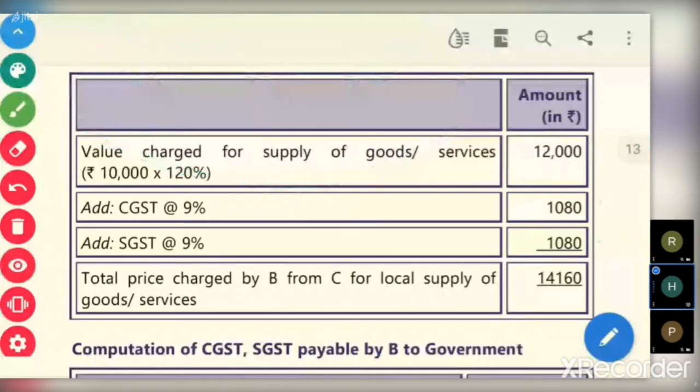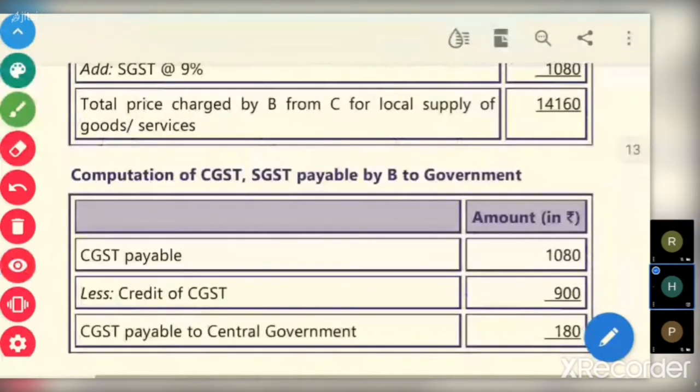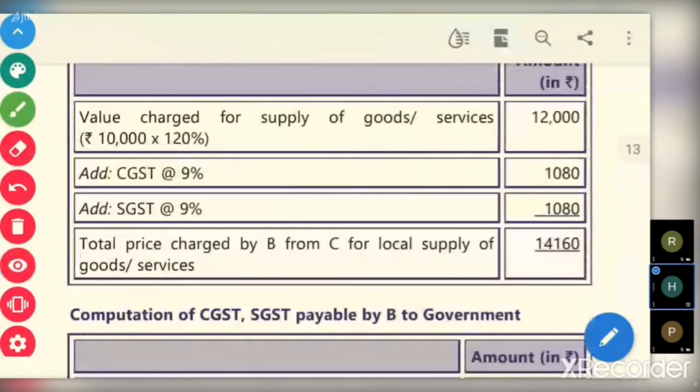Now, in the subsequent second sale, who is the seller? B is the seller. What is the output price, sale price, supply price? Without taxes, it is 12,000. On that, CGST collected is 1080. On the output, SGST collected is 1080.